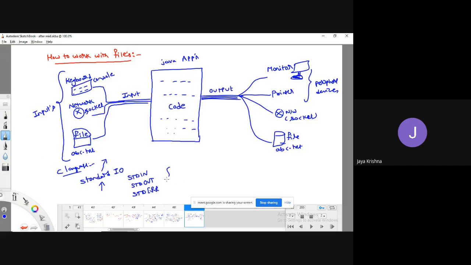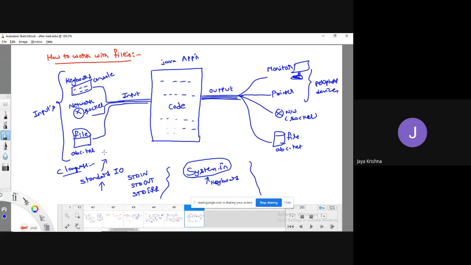Similarly, in Java programming I explained clearly System.in. What is the use of this one? The use of this one is we are trying to give input to the Java program through the keyboard. Okay, fine.